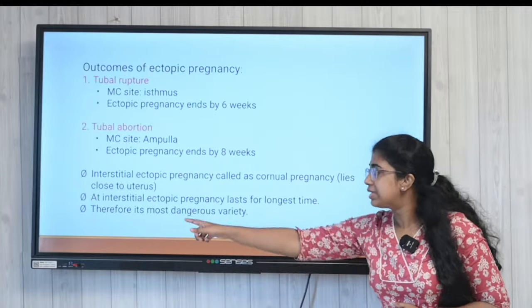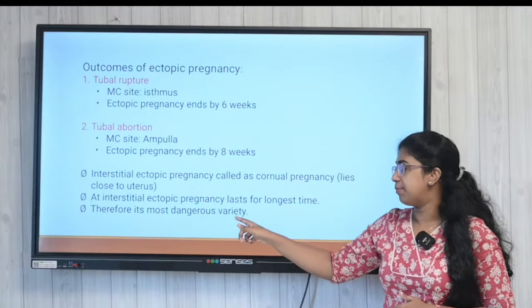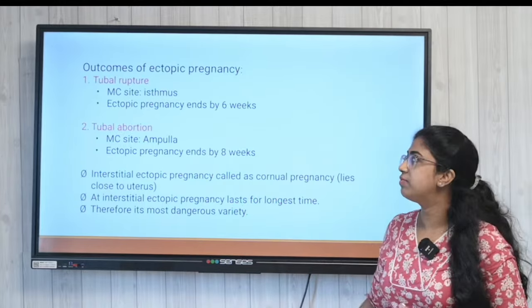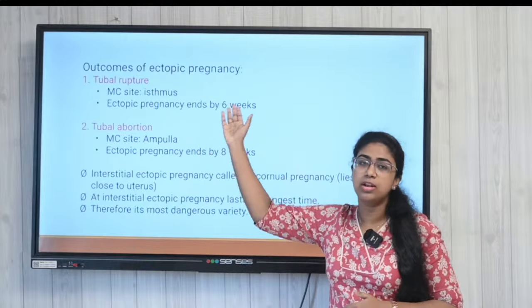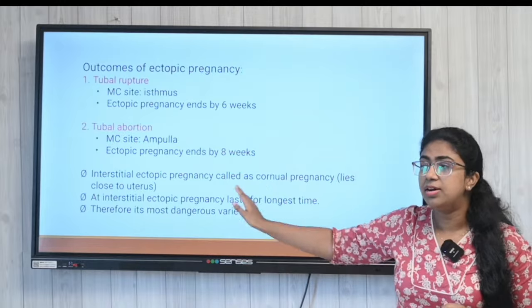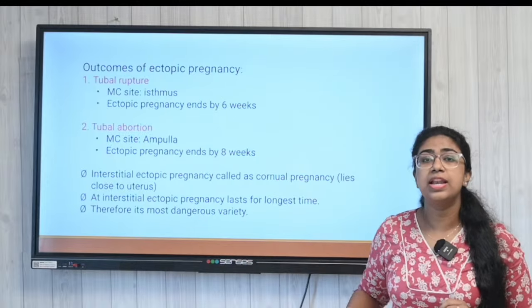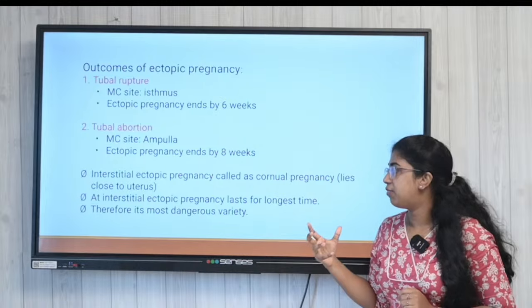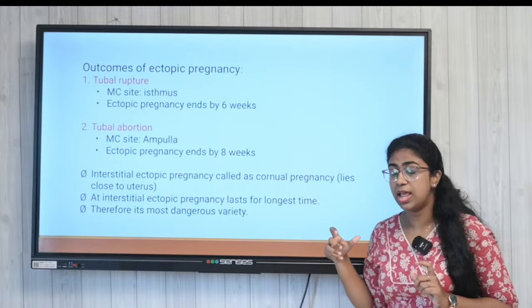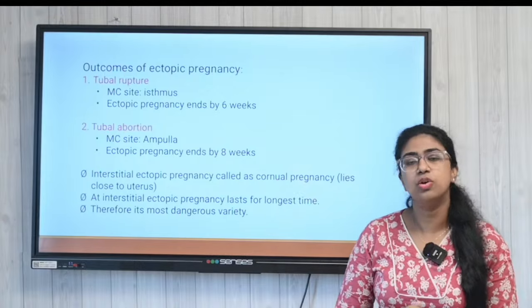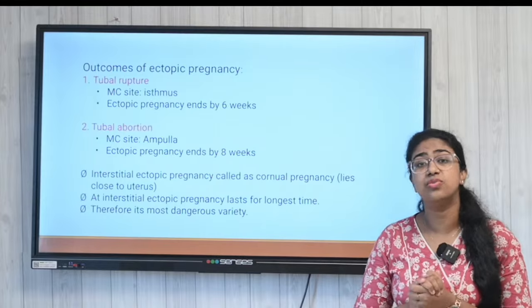And an interstitial ectopic pregnancy is going to last for a longer duration. Now, when we said it is going to end by 6 weeks and 8 weeks in case of tubal, here the cornual pregnancy can extend further, right? So that is exactly why we consider interstitial ectopic pregnancy as the dangerous variety, and it contains risk.